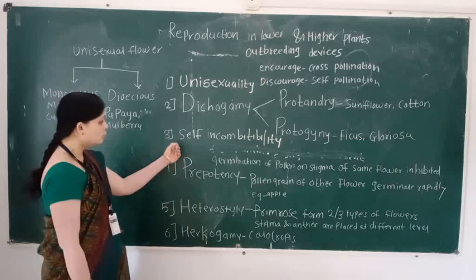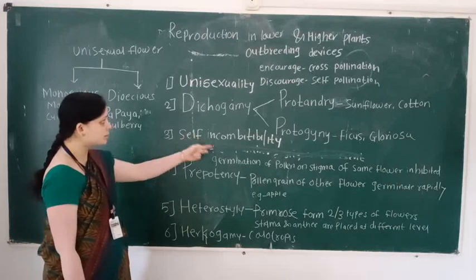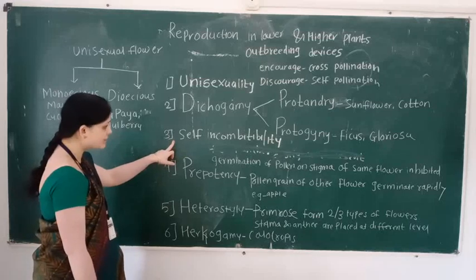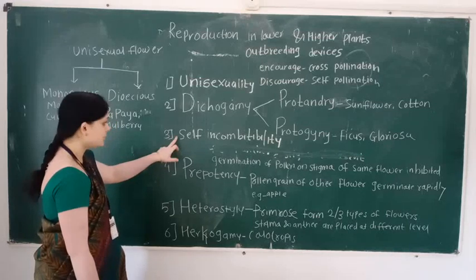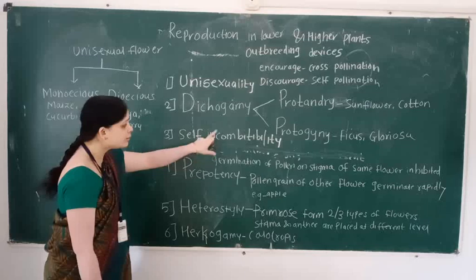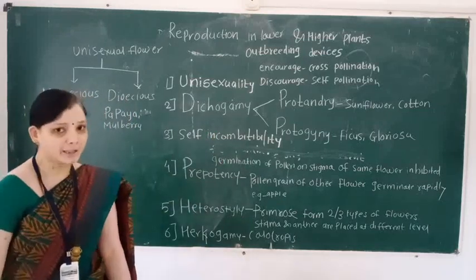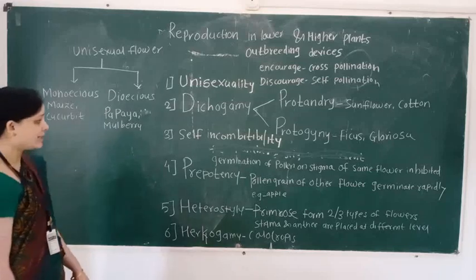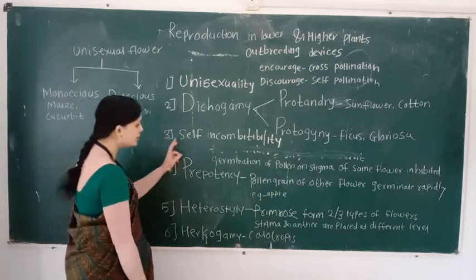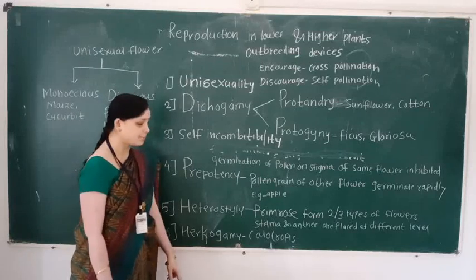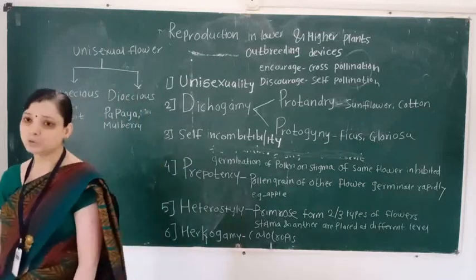Then we learn the third outbreeding device. This outbreeding device is called self-incompatibility.